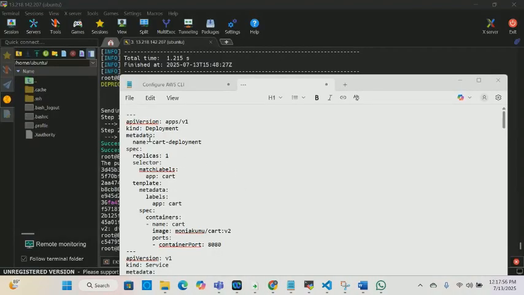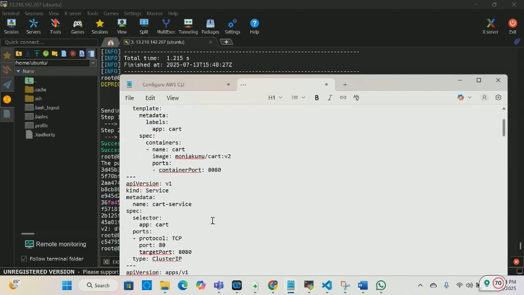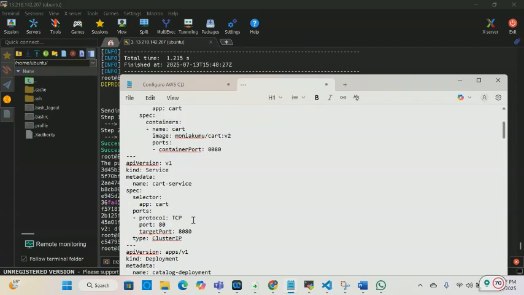This is going to be our YAML file. And we see our kind is going to be Deployment. And then the name, this is the first cart deployment. And then we have replicas, labels and selector. So the label is going to be cart, and then I'm going to make that the same as the label for the selector, cart. And then the type is going to be ClusterIP. And the image is v2.